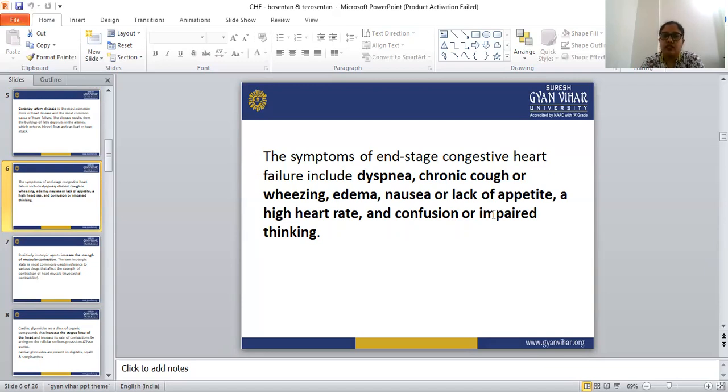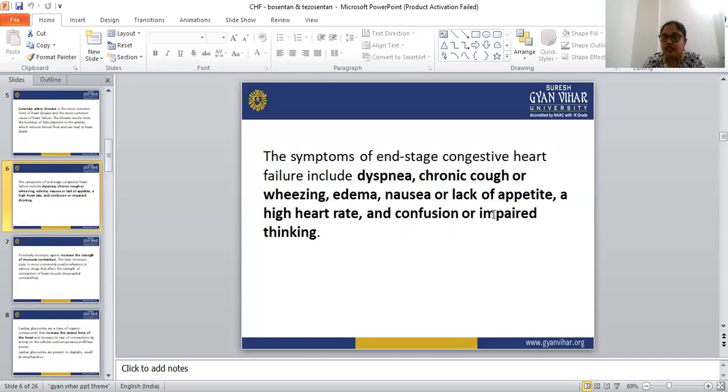CHF, or congestive heart failure, occurs when there is more demand for oxygen than its supply. When the heart is not able to pump sufficient blood, the oxygen supply is reduced. Congestive heart failure occurs when the oxygen demand is more than its supply.